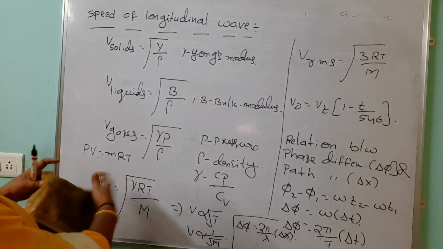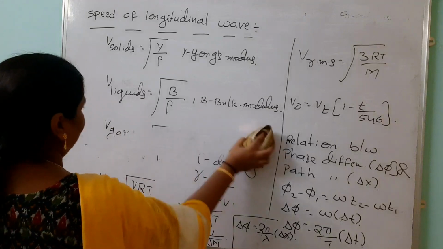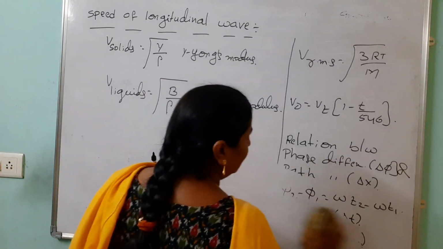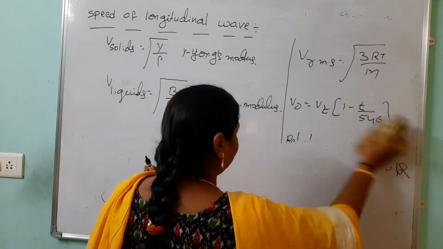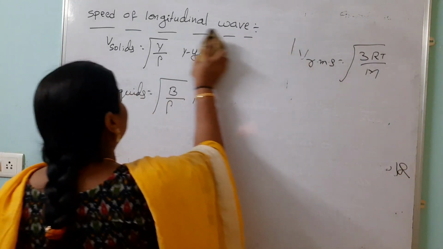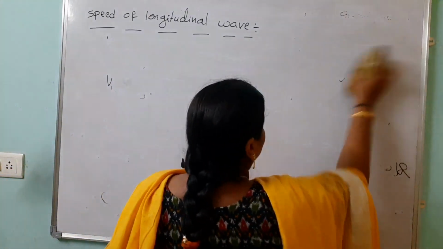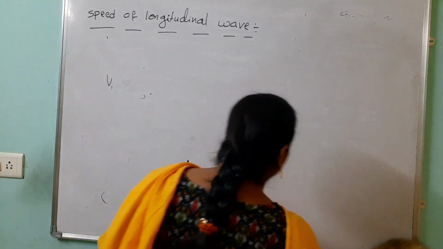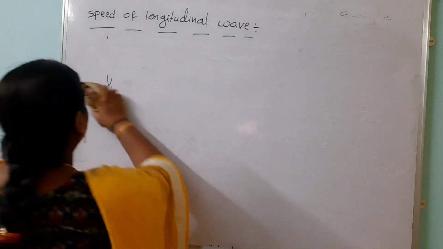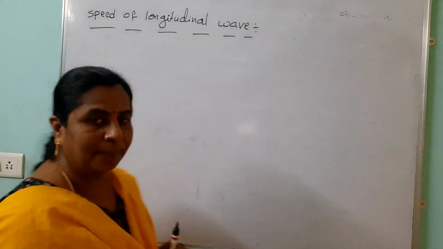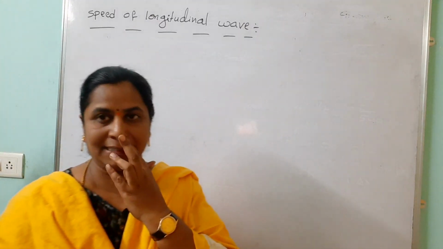Now we are going to discuss the principle of superposition. Till now we discussed one progressive wave: how to calculate displacement, how to find the speed of the longitudinal wave, and the speed of the transverse wave. All these we know for the displacement of that progressive wave. If more than one wave is there, how do we find the displacement?